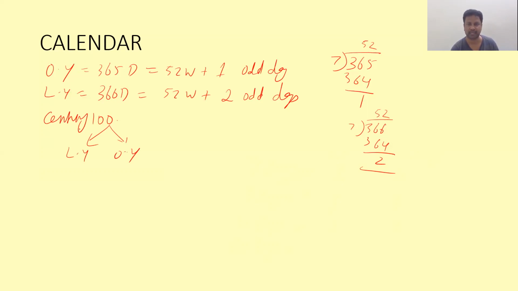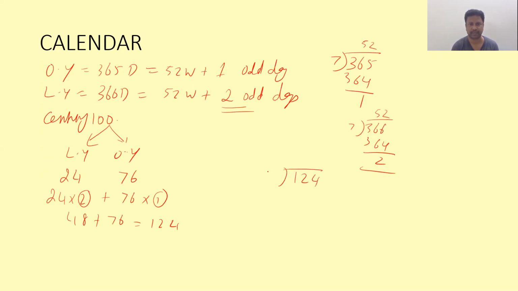In 100 years, how many leap years will be there? There will be 24 leap years and 76 ordinary years. Correct? Totally 100. For every leap year, there will be 2 odd days. For every ordinary year, there will be 1 odd day. 48 plus 76, answer is 124. If you convert this into weeks, we will be having 17 weeks and remainder 5 odd days. So I can call that 100 years will be having 5 odd days.